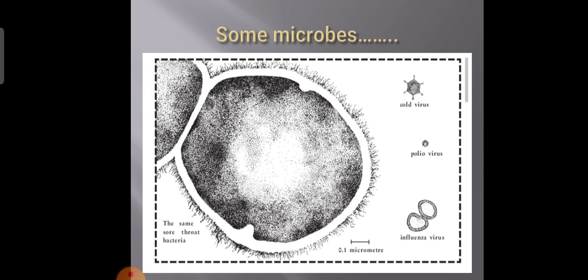This shows some microbes which are there in your book. The biggest one is sore throat bacteria. They seem to be very much bigger here, but they are very, very small. They are of nanometers. Influenza virus, then cold virus and then poliovirus. Children, these viruses or microorganisms, they are all around us.